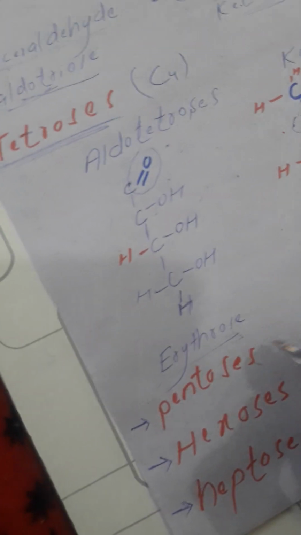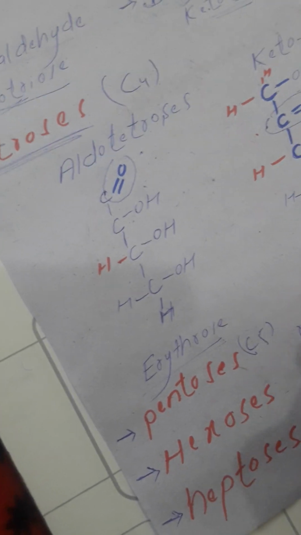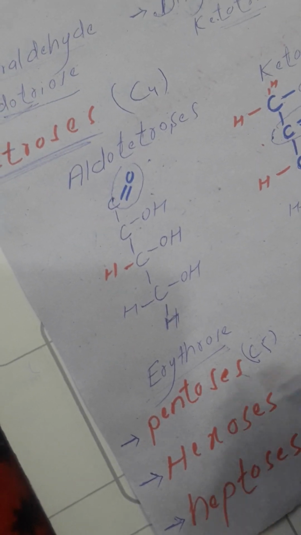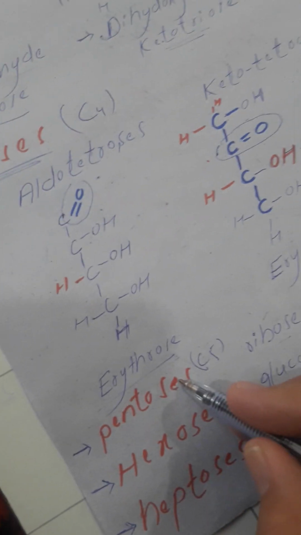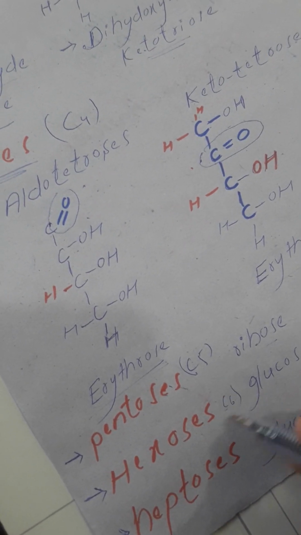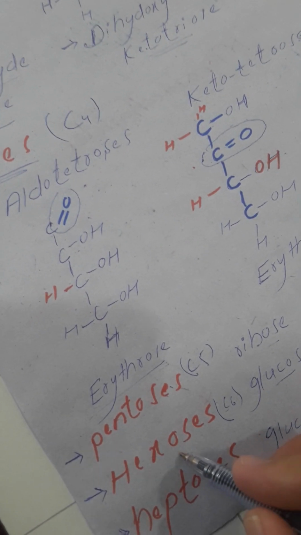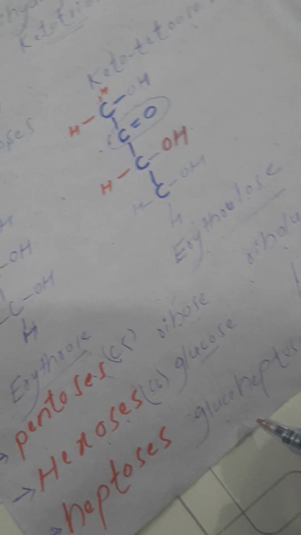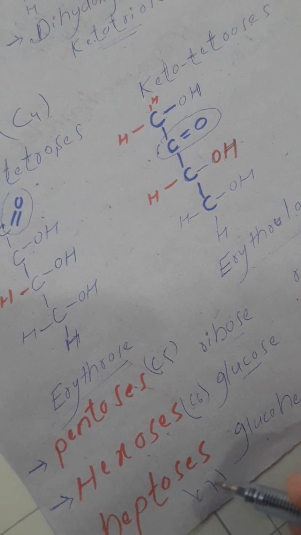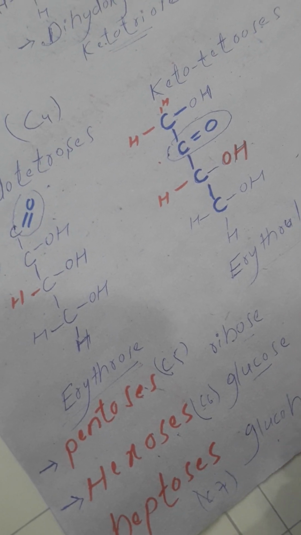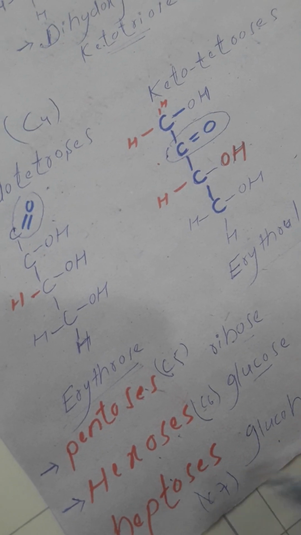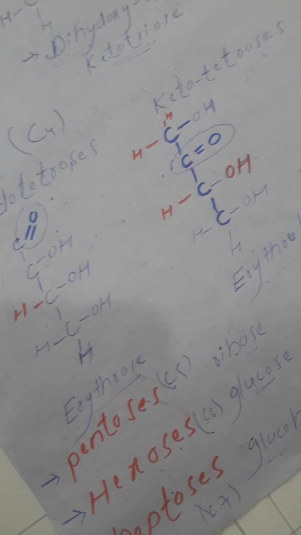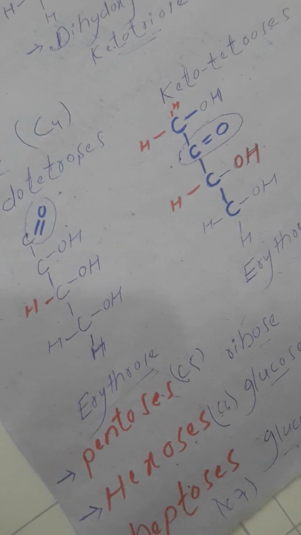A pentose is a 5-carbon compound. Ribose is an aldopentose, ribulose is a ketopentose. Hexose is a 6-carbon compound. Glucose is an aldohexose, and fructose is a ketohexose. Heptose is a 7-carbon compound. If it has an aldehyde functional group, it is an aldoheptose. The example of aldoheptose is glucoheptose, and the example of ketoheptose is sedoheptulose.